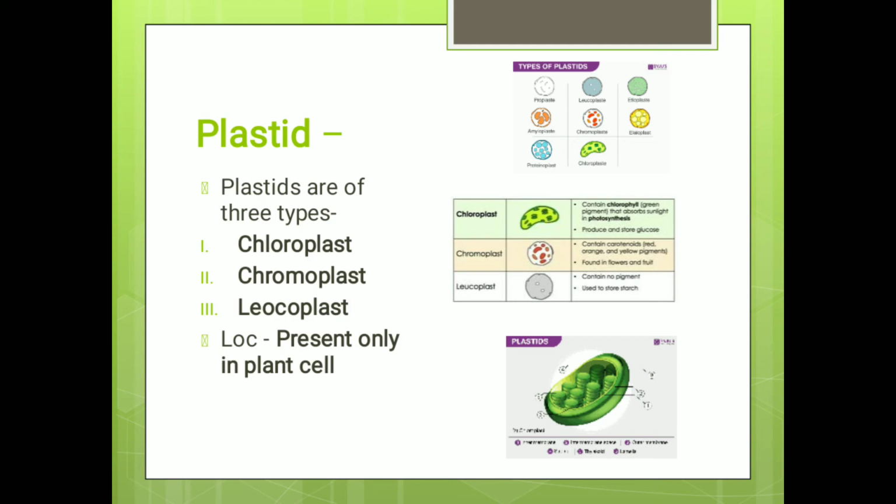But they are present in the plant cell. Hence, the plant is green in color, the leaves and all. The bark is brown in color. The fruit is of different colors. The flower is of different colors.